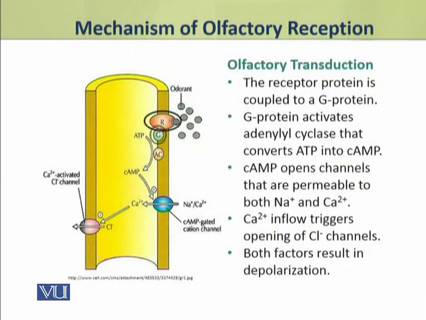This G protein activates the enzyme adenyl cyclase that converts an ATP into cyclic AMP. The cyclic AMP opens ion channels that are permeable to both sodium and calcium.